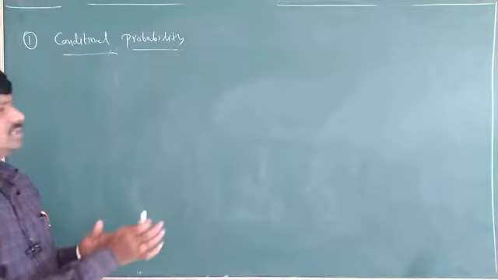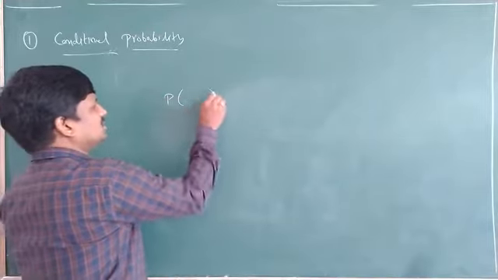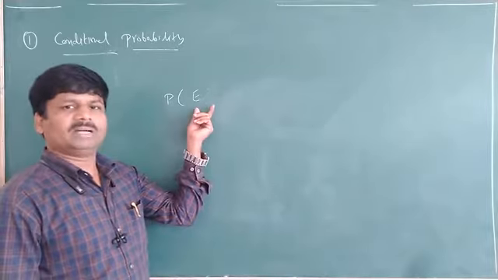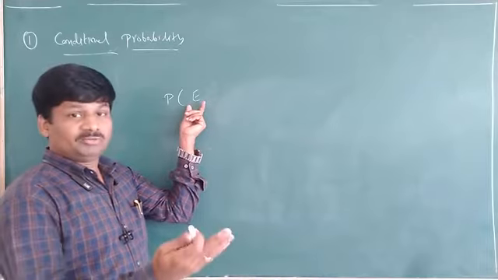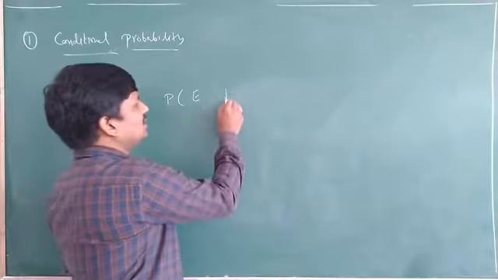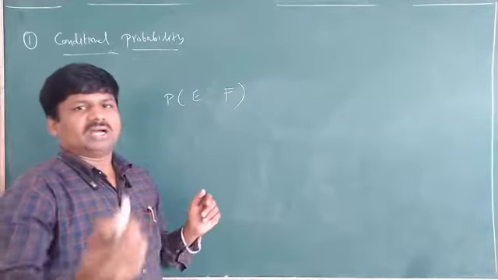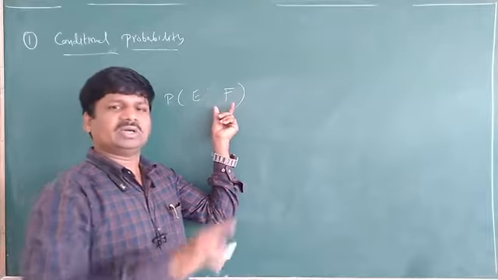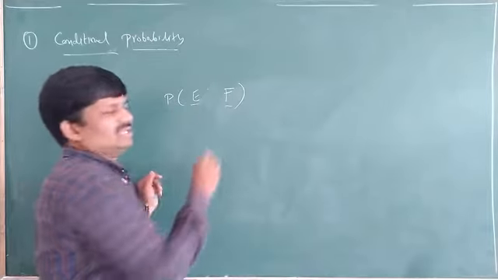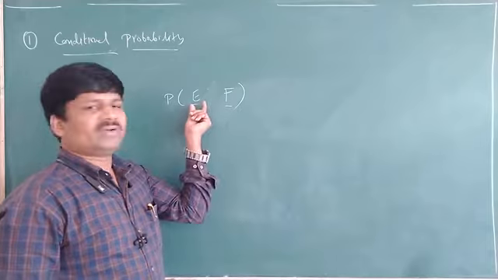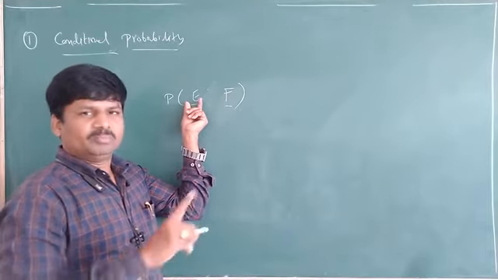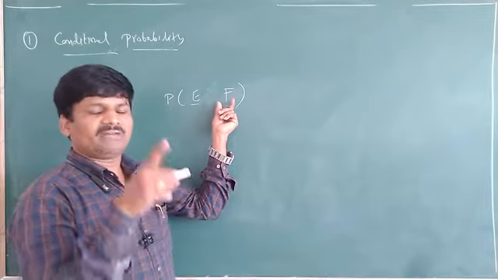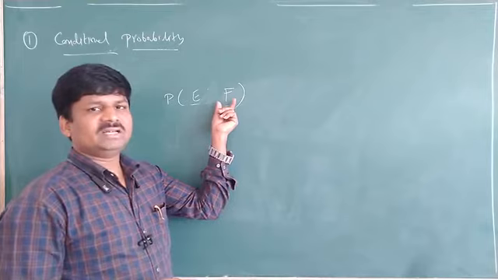Conditional probability means we have to find the probability of some event, but before that event E, one event has already occurred. I will give some examples so you can understand easily. Here two events are there. We have to find the probability of event E, and before that, event F has already occurred.